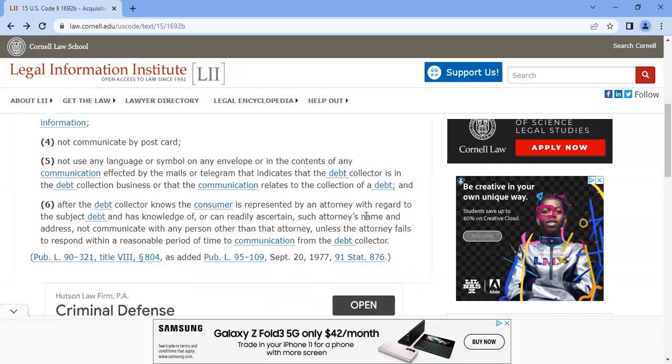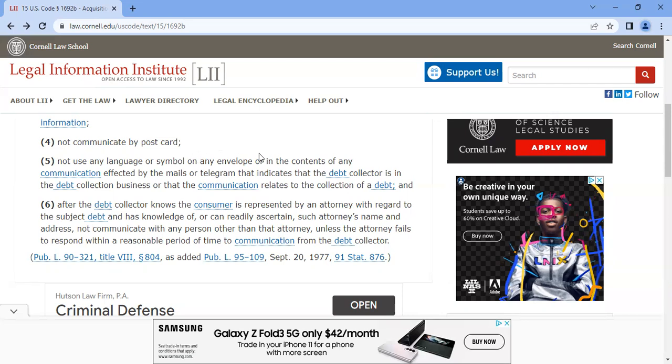All right, and now we'll go down to number 5. Not use any language or symbol on any envelope or in the contents of any communication effected by the mails or telegram that indicates that the debt collector is in the debt collection business or that the communication relates to the collection of a debt. So basically, if they do send mail trying to collect your location information and it's going to maybe a family member's house or whatnot, the mail needs to be pretty much blank.